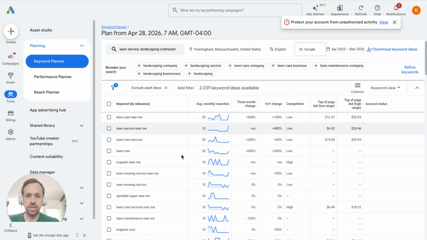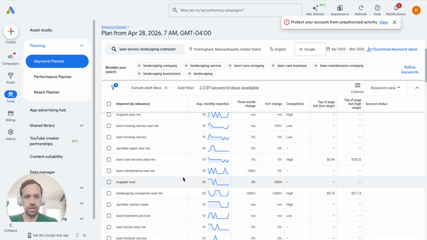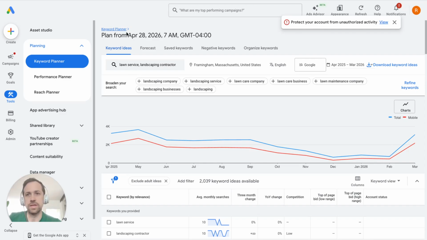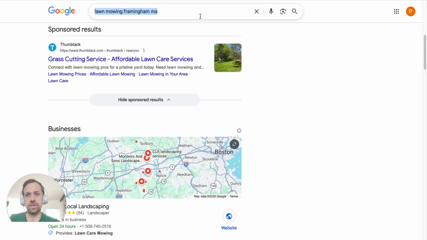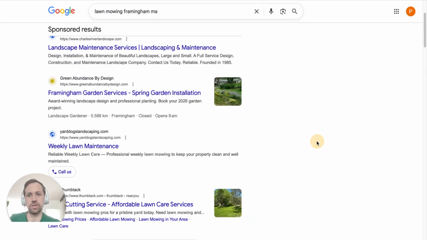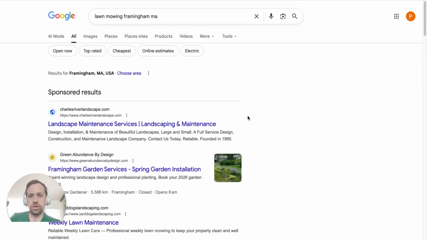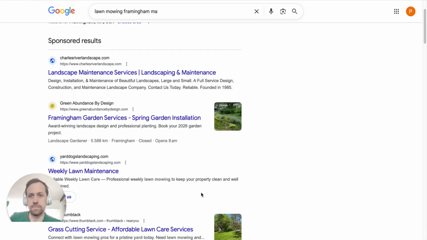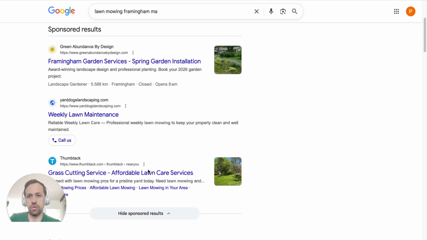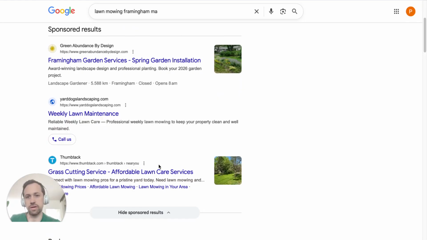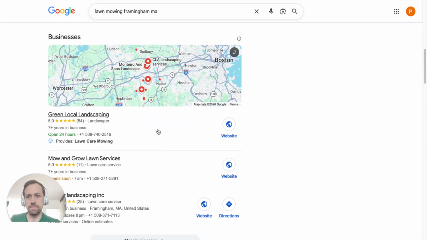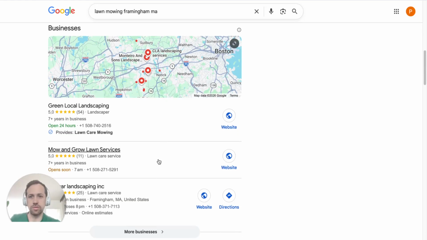So we do this just to get a general idea of how people are searching, how much traffic's going on, how much competition, what the ads are, that kind of thing. And then I move to Google, see what's coming up. I type in lawn mowing Framingham because lawn mowing is a very common term. So these are all sponsored results. These are the ads we were talking about. You can see 4 different ads, including Thumbtack, which is a pay-per-lead service, which you're probably familiar with. We scroll down, we see these 3 people in the maps as well as other ones.